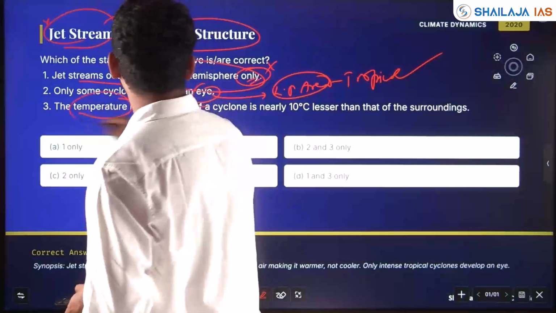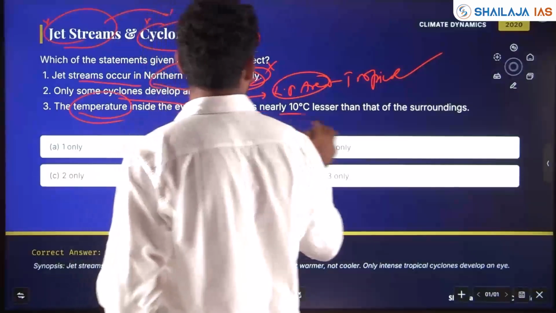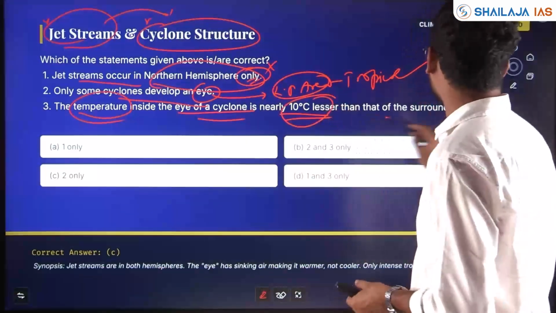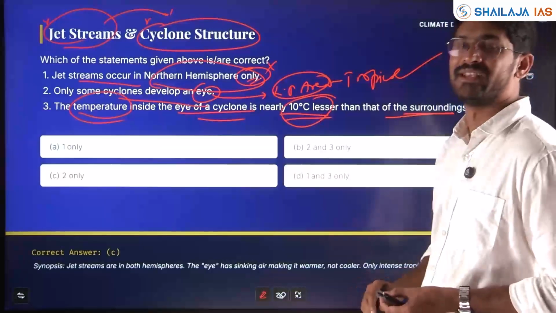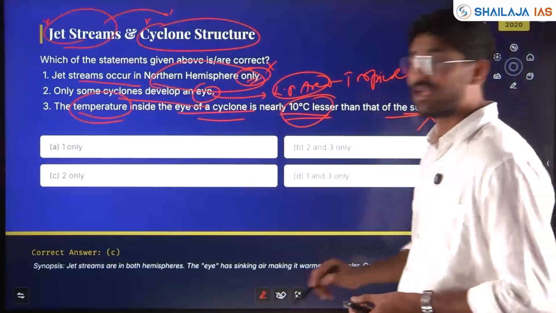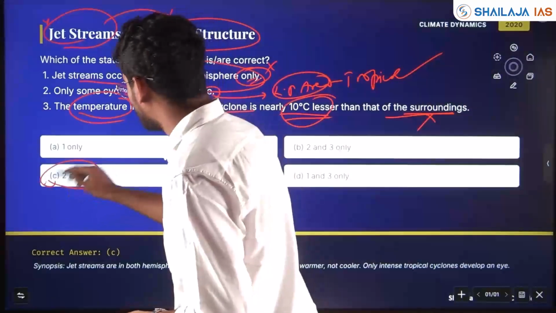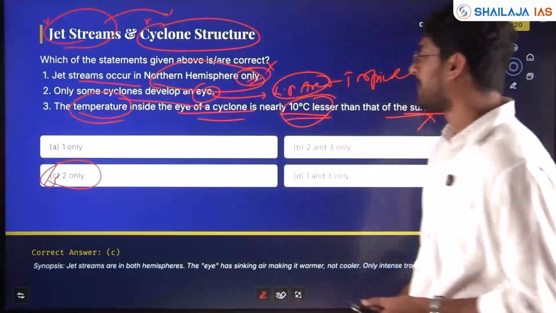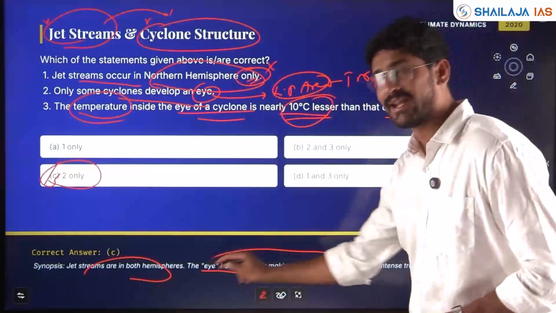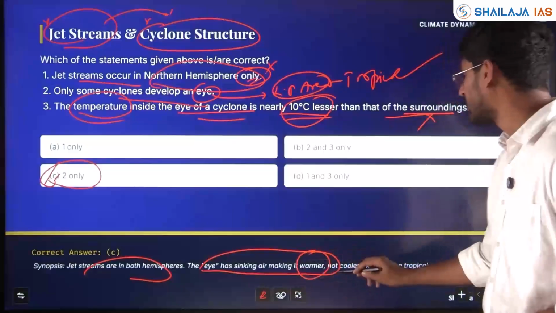The temperature inside the eye of a cyclone is nearly 10 degrees Celsius lesser than that of the surroundings. Is this true? No. Statement 3 is also wrong. Here only the second statement is right. Why? Jet streams occur in both hemispheres, and the eye has sinking air, making it warmer, not cooler.